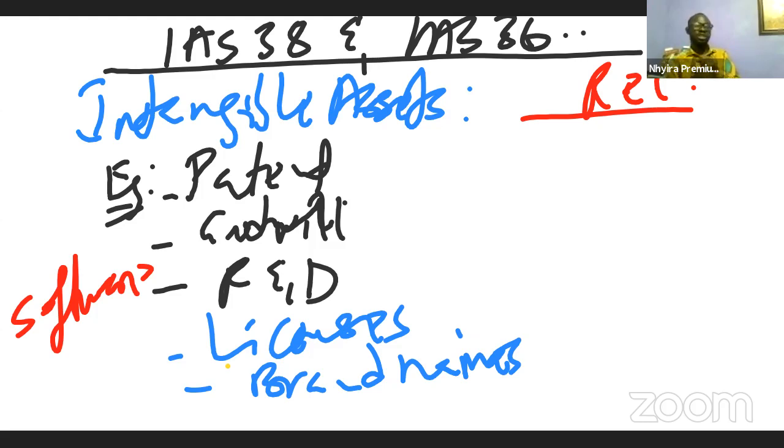However, IAS 38 places more priority on the treatment of two key items, very importantly: research and development, as well as goodwill. So how do we treat goodwill and how do we treat research and development? The standard IAS 38 places a high priority on these two items. So let's look at them.